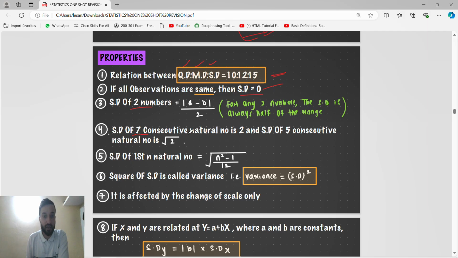Standard deviation of 7 consecutive natural numbers is 2, and standard deviation of 5 consecutive natural numbers is root 2. Standard deviation of the first n natural numbers is the square root of (n square minus 1) by 12. The square of standard deviation is called variance. We know this. It is affected by change of scale only.